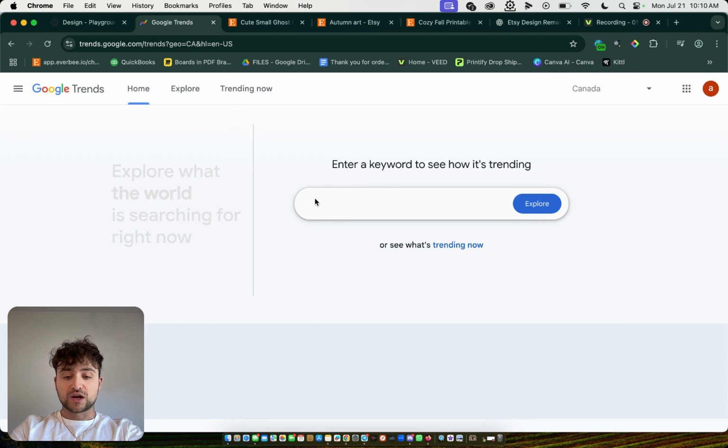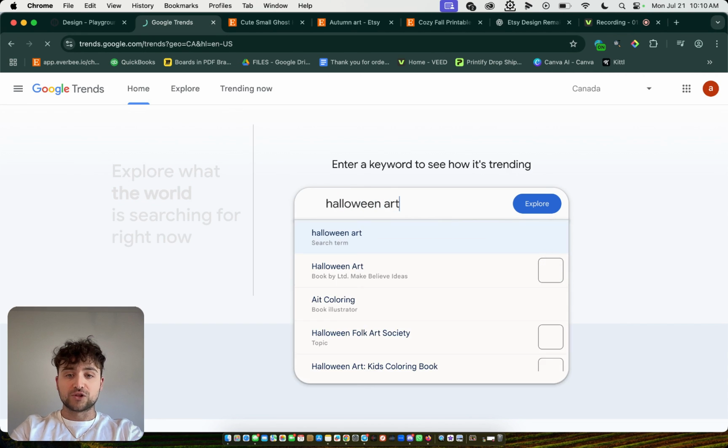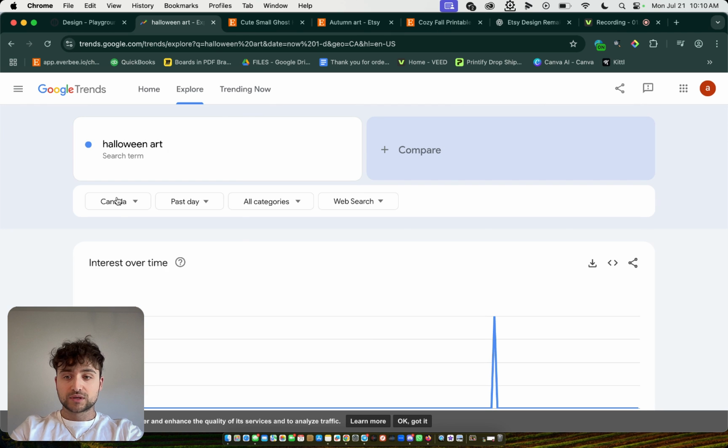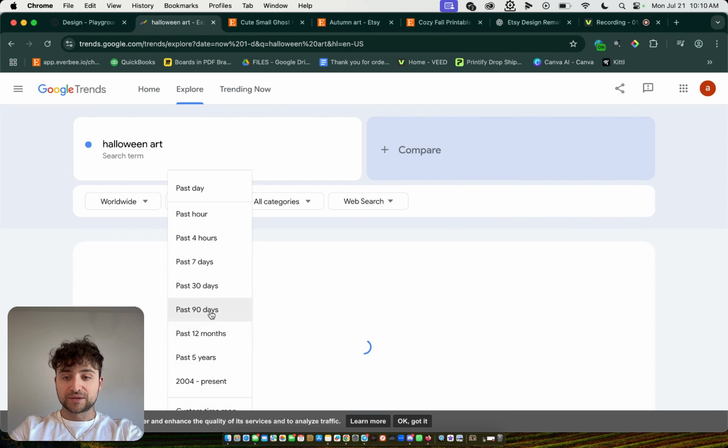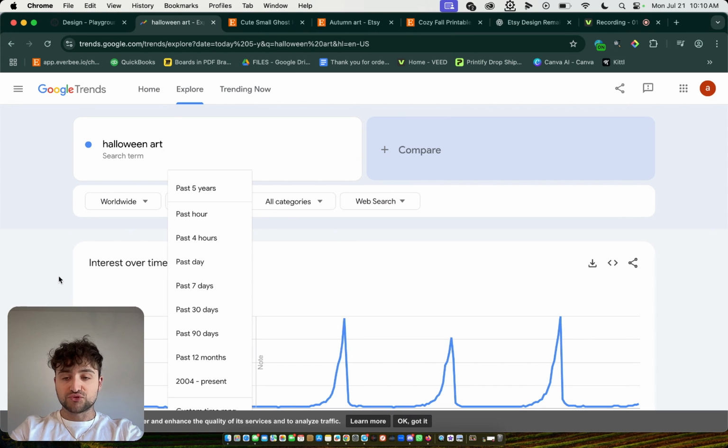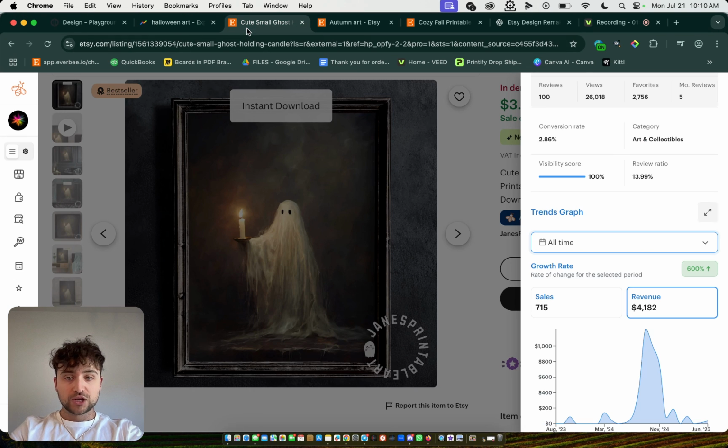If I go on Google Trends and I write in Halloween art and I set it to worldwide, past 5 years, you'll see there is a spike. Proven data showing before Halloween, every single year, there is a spike to make money on Halloween art. The same thing works for Easter, Christmas, and so on. So we know this works.